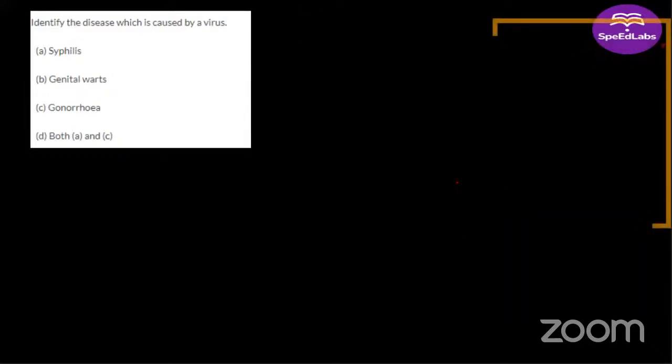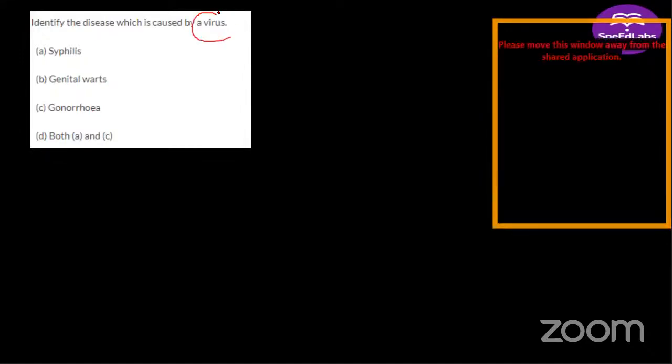All right, good. Arushi and Rishikesh, you have given the correct answer. Option D being given as both A and C doesn't mean that is the answer. The question is: identify the disease which is caused by a virus. Syphilis and gonorrhea